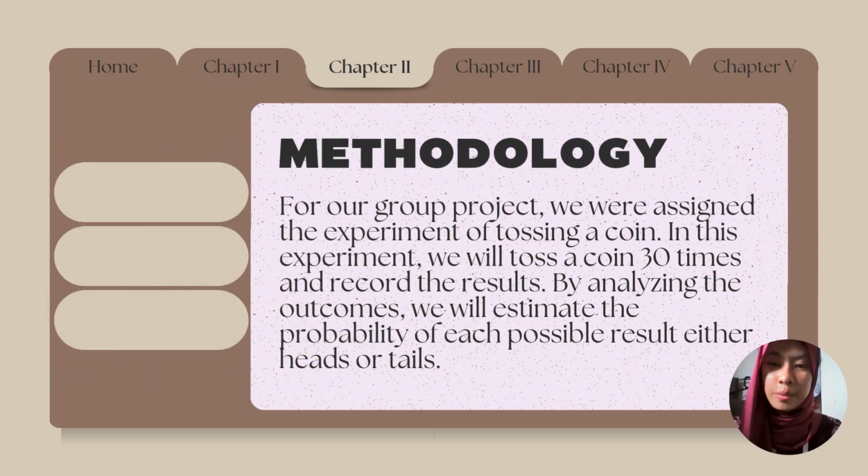Methodology. For our group project, we were assigned the experiment of tossing a coin. In this experiment, we will toss a coin 30 times and record the results. By analyzing the outcomes, we will estimate the probability of each possible result, either heads or tails.